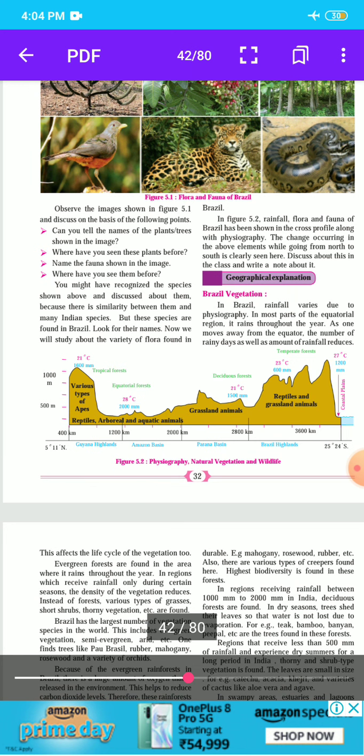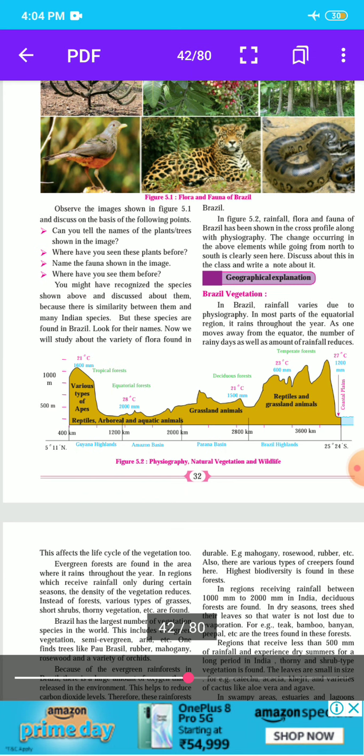Here, students, figure 5.2: physiography, natural vegetation and wildlife. In this figure 5.2 we see the Guiana Highlands, Amazon Basin, Parana Basin and Brazil Highlands, and the coastal plain. This figure shows temperature, rainfall, flora and fauna, physiography, natural vegetation and wildlife.